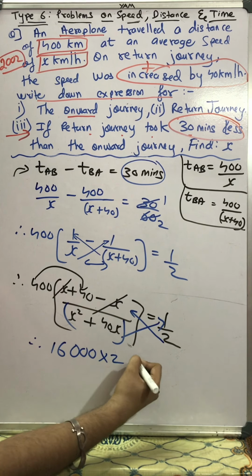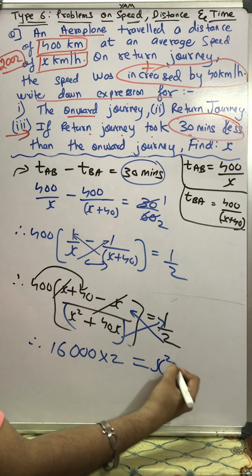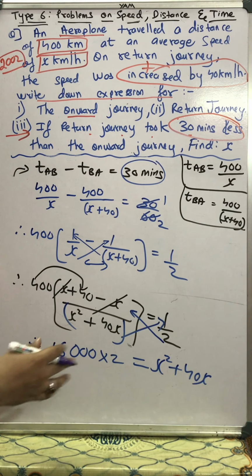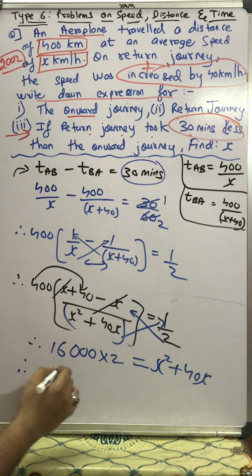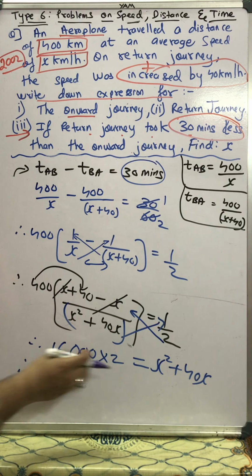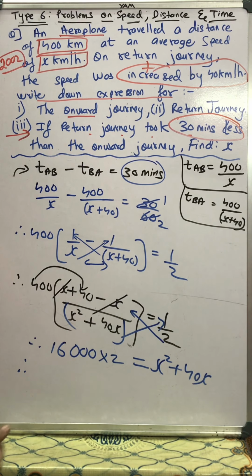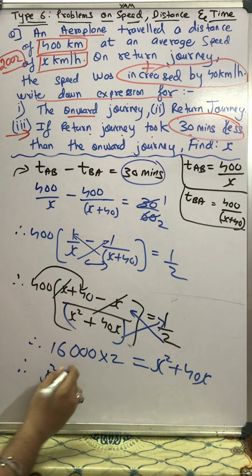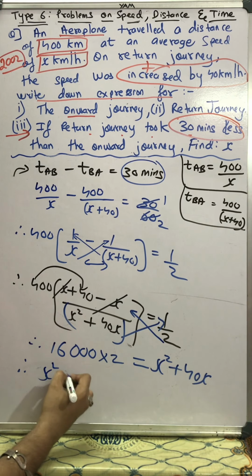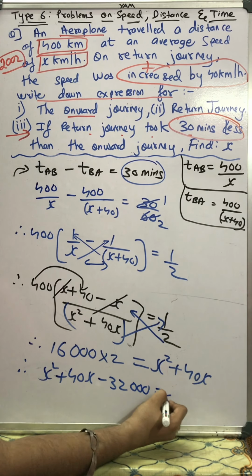So 16,000 multiplied by 2 is equal to x square plus 40x multiplied with 1, that is x square plus 40x. Now students, I don't have place here. I'll take 16 twos are 32, with 3 zeros, 32,000. I'll take it to that side, so it will become minus 32,000. So x square plus 40x minus 32,000 is equal to 0.